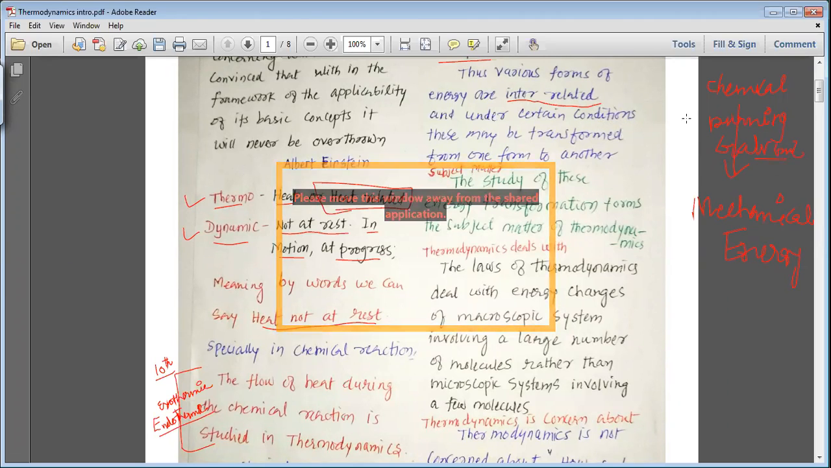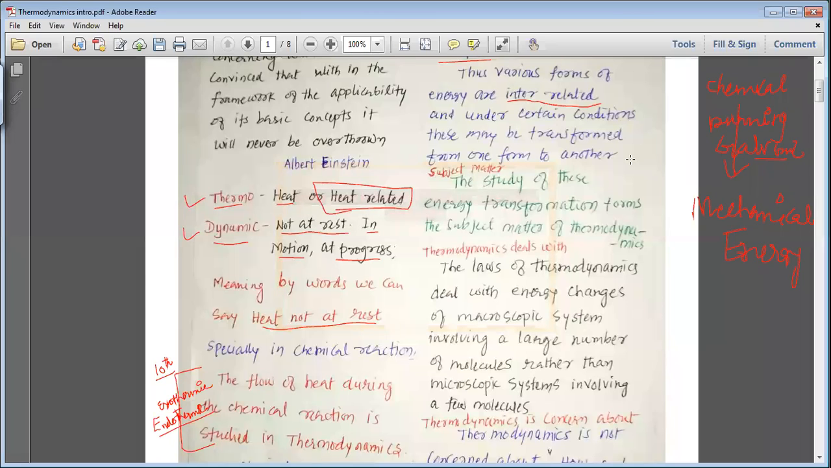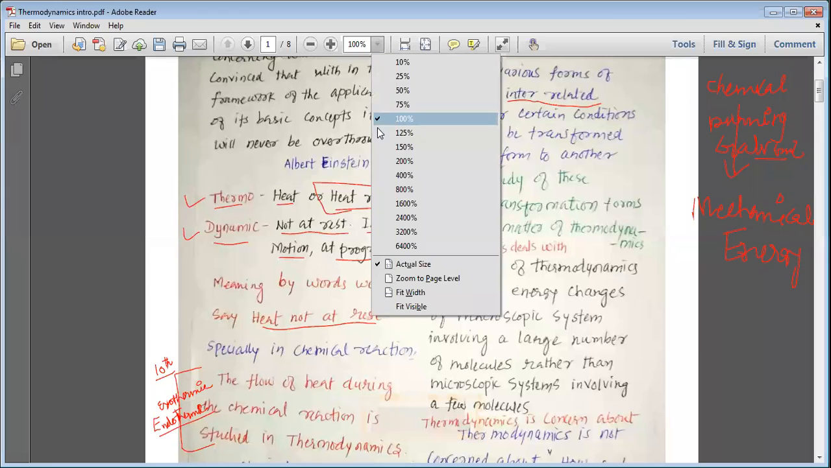So various energy forms, whether it is chemical energy, mechanical energy, or the other related energies, we can interconvert them. These forms of energy can be interconverted into various forms. So this is how we understand that energy can be transformed from one form to another. Once again, the various forms of energy are interrelated and under certain conditions, they may be transformed from one form to another. Now we are going to study what is the subject matter in this chapter.